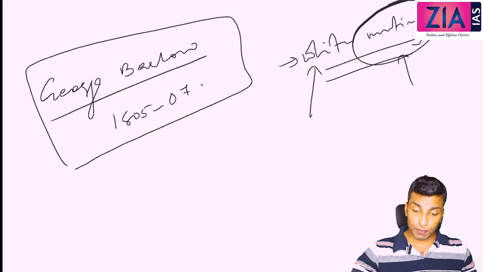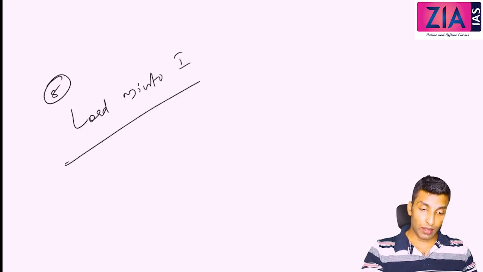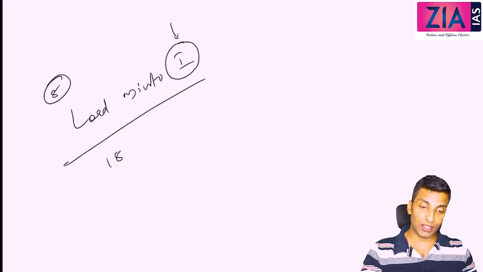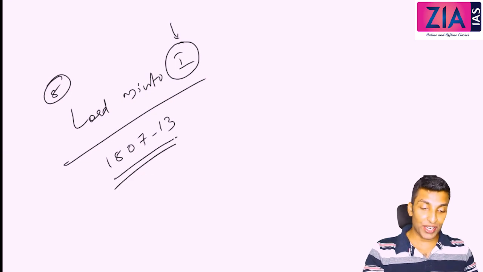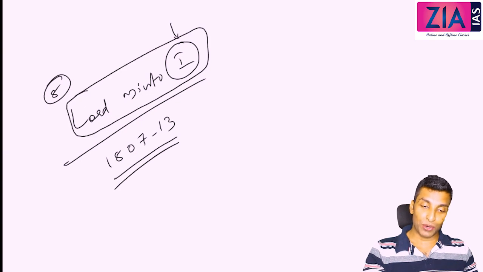Next person is going to be very important for us. That is Lord Minto I. Why one? This is not his name. There is one more Minto who is going to come, and that's why this is Minto I, and the next will be Minto II. So 1807 to 1813. And you can see the way history repeats.